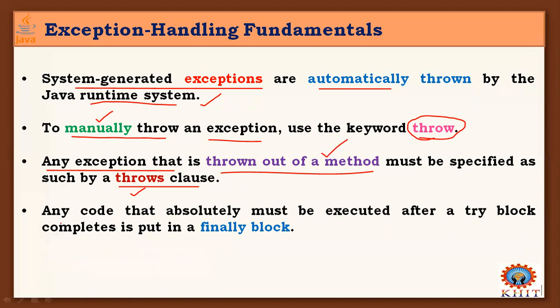Okay. Next one, any code that absolutely must be executed after the try block completes is put in a finally block. So here, after the try block and catch block, and why do we maintain the try block and catch block in our program? The try block monitors the exceptions generated in our program, and the catch block handles the exceptions generated by the try block.